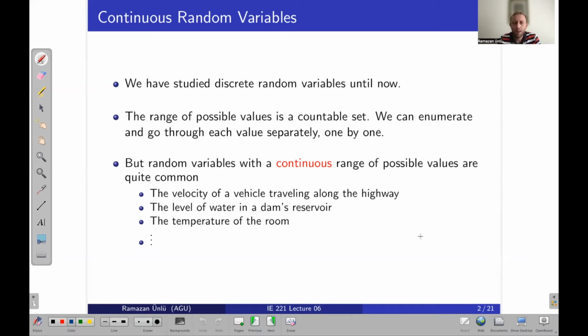For example, the velocity of a vehicle traveling along a highway, or the level of water in a dam reservoir. In these examples, it is not possible to enumerate the values, right? The variable can take any value and it's not possible to enumerate them. You can extend these examples by yourself and see how discrete random variables differ from continuous random variables.